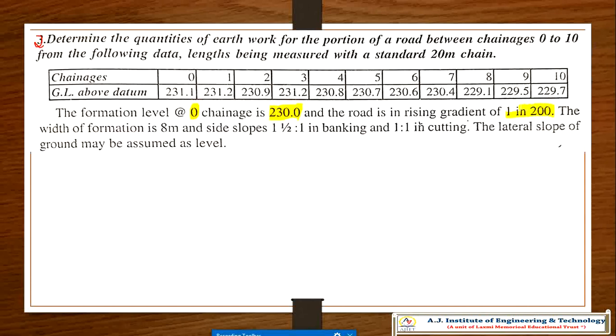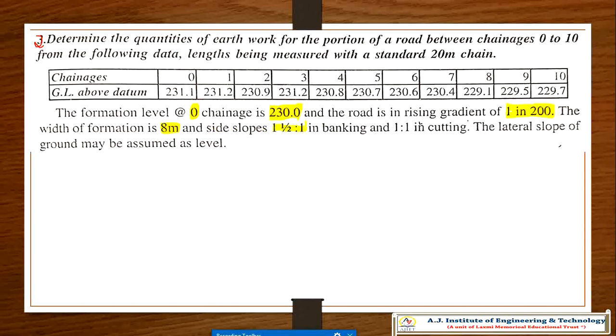The formation width of the road is 8 meter.